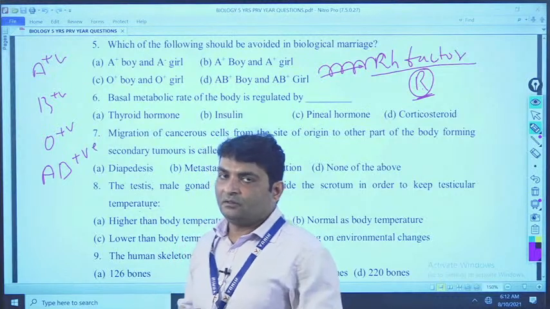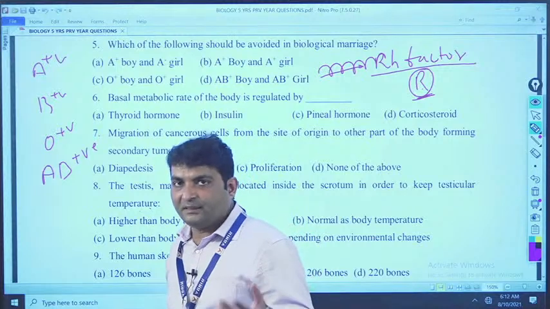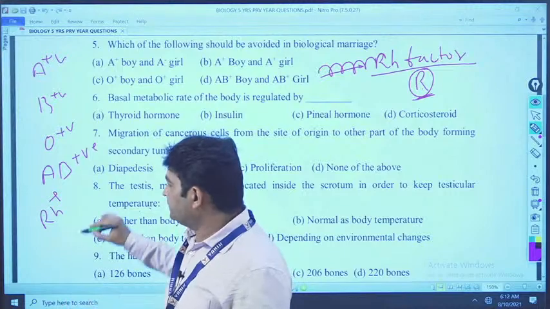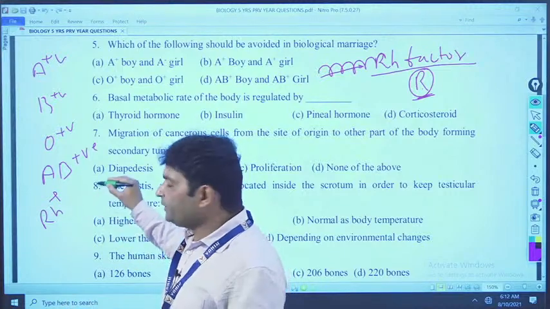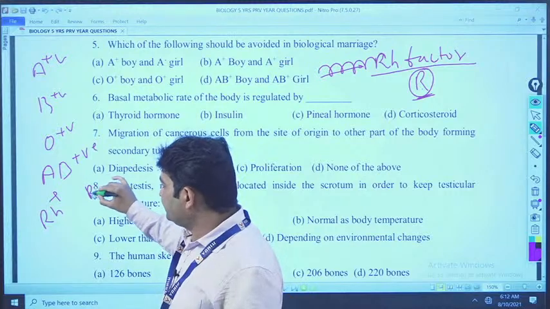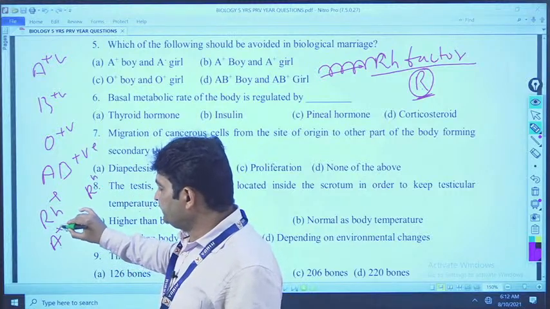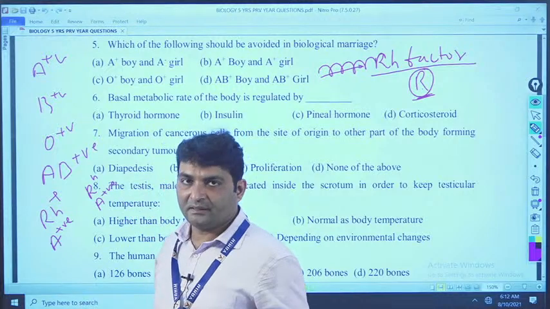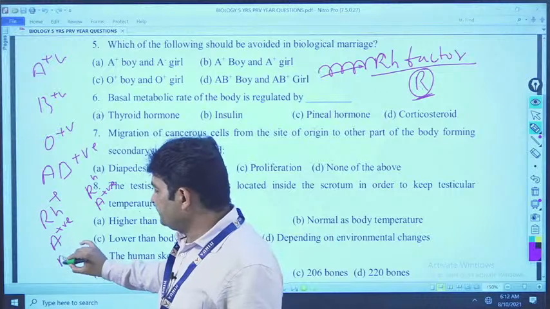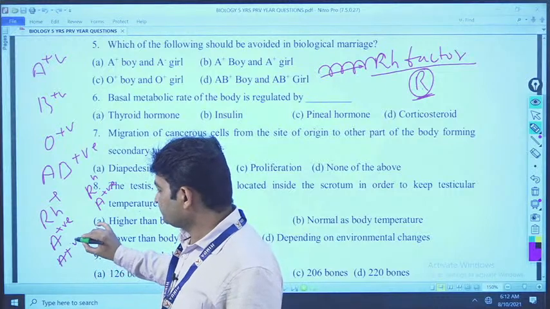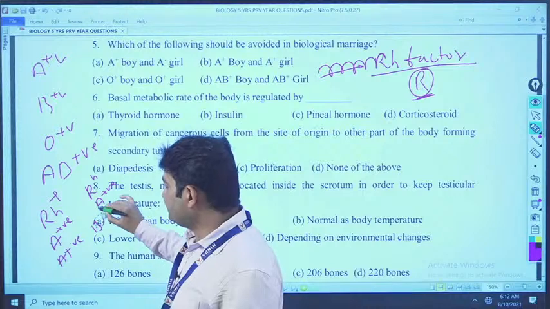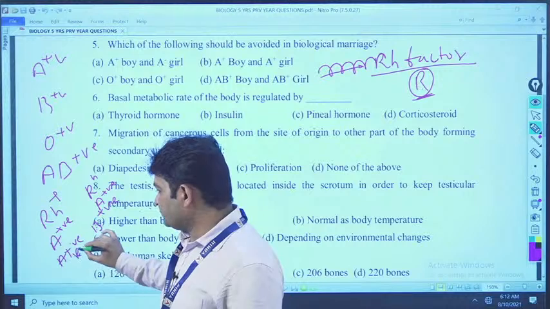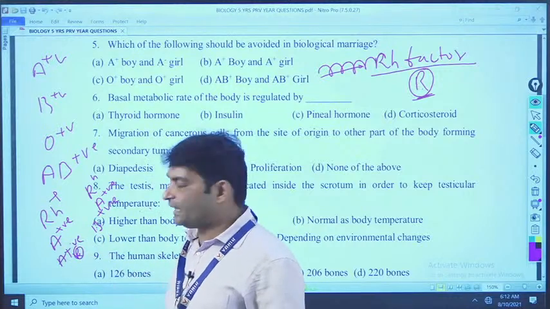Got my point? So, when a person having Rh positive blood group donates the blood to another Rh positive, suppose A positive donates to A positive, nothing will happen. Or A positive marries B positive, nothing will happen, because here the donor also contains, means the male also contains R gene, or the female